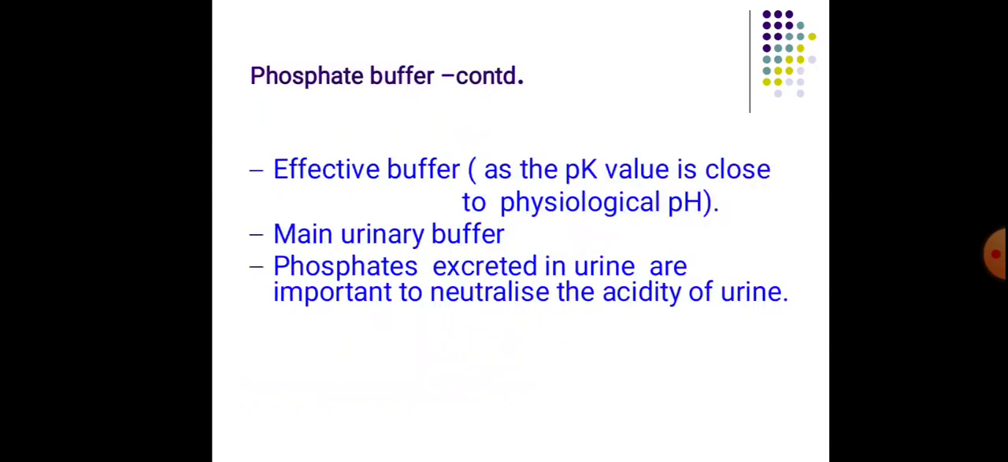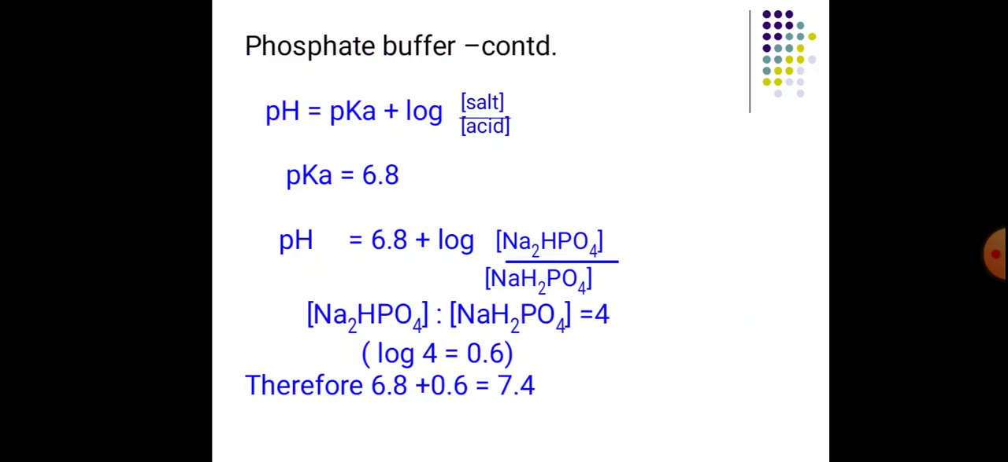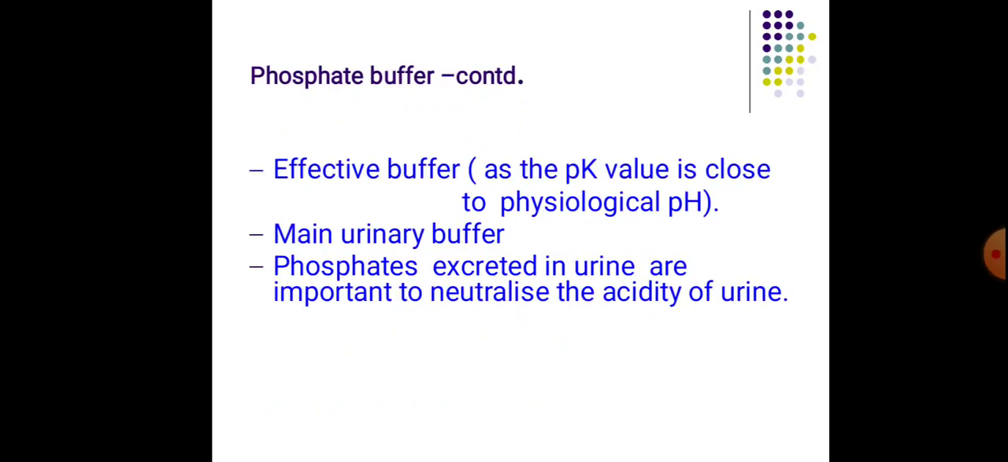This phosphate buffer is an effective buffer because its pK value is close to the physiological pH. Its pK value is 6.8, so it is an effective buffer. It is a main urinary buffer and a main intracellular buffer. The phosphate excreted in the urine is important to neutralize the acidity of the urine.